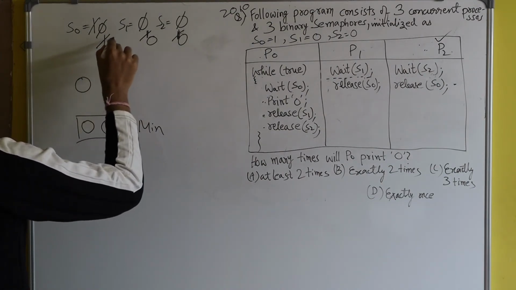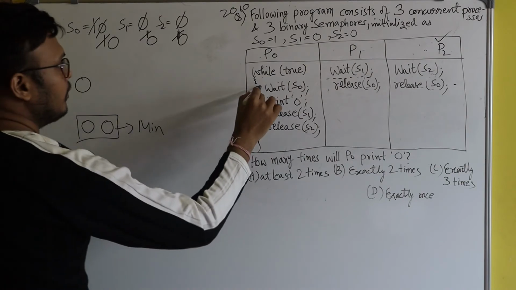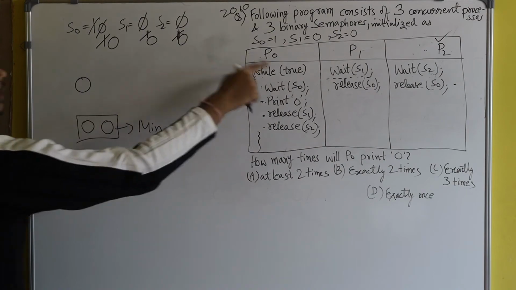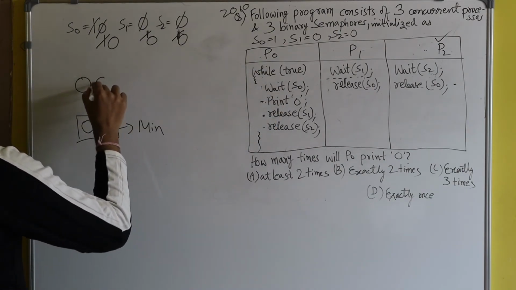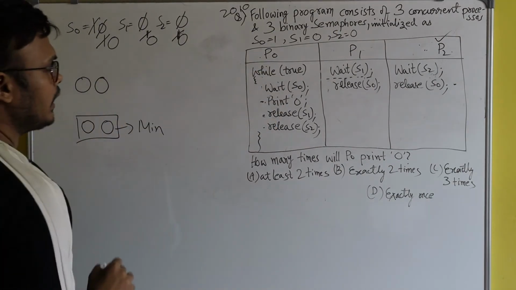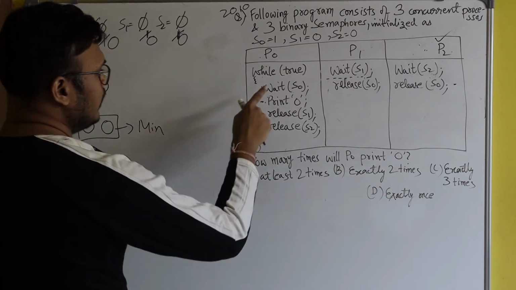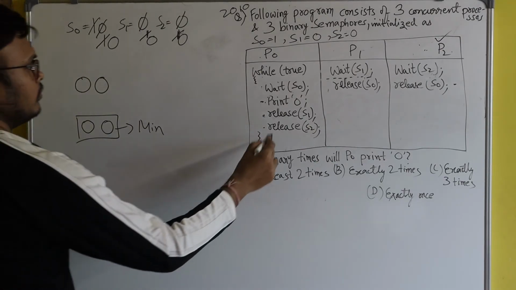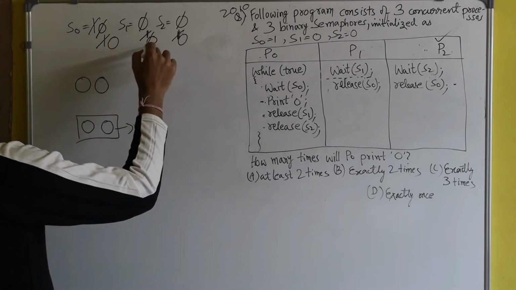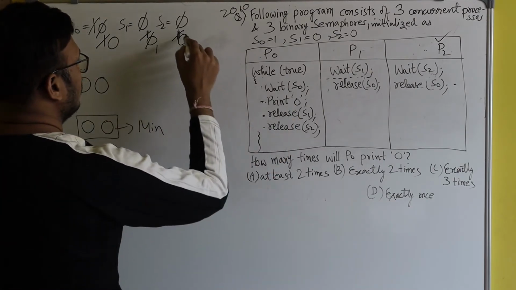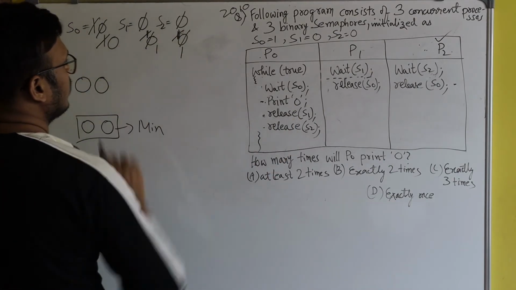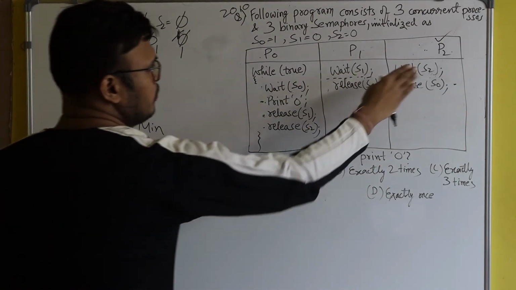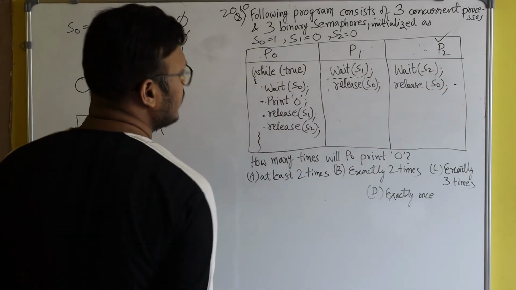So S0 will become 0. Fine. And after that P0 will come here. So what is there? Print of 0. So P0 will print 0, second 0. And after that P0 will execute this line and this line. So release of S1, so S1 will again become 1, and release of S2, so S2 will again become 1. But if S2 again becomes 1, then it is of no use, because P0 has already completed its task.